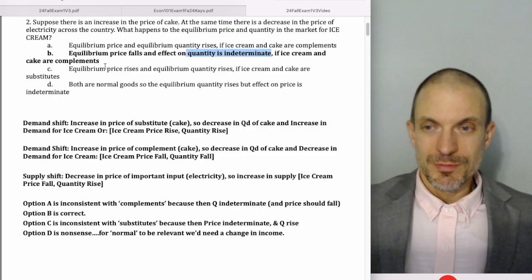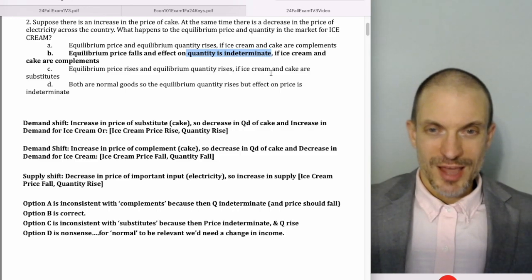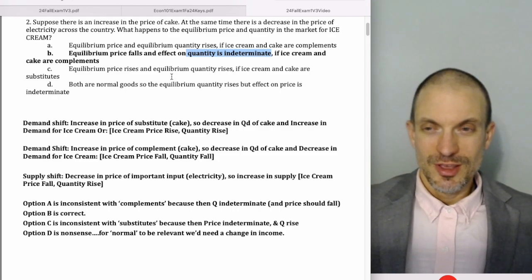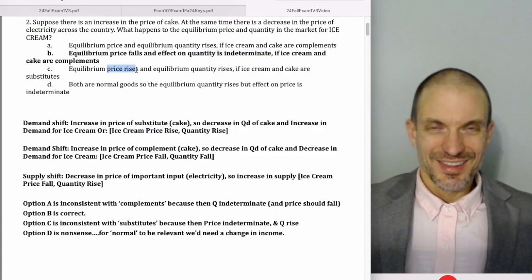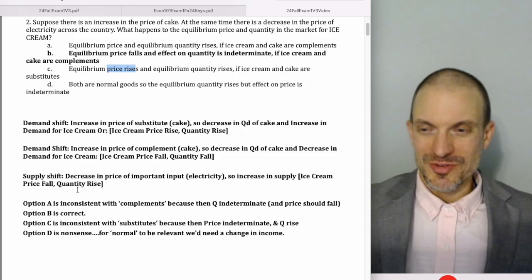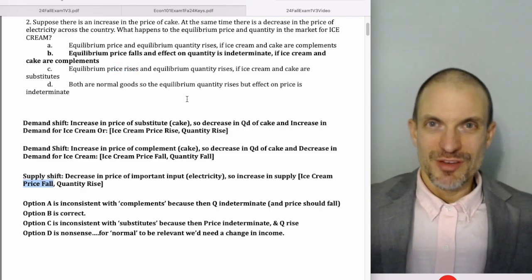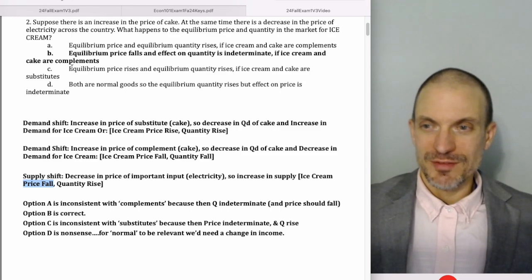C, the equilibrium price and quantity rises if ice cream and cake are substitutes. No. So if they're substitutes, we're going to get an increase in demand for ice cream. So price rises, except this is going to go in the opposite direction of our increase in supply, which will tend towards decreasing price. So the effect on price should be indeterminate. If we have substitutes, we disqualify C. Again, the correct answer is B.